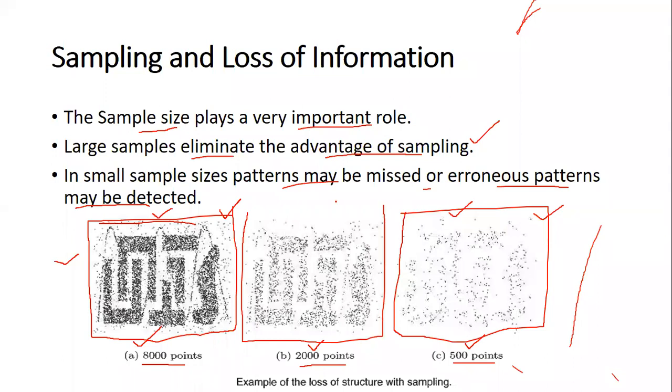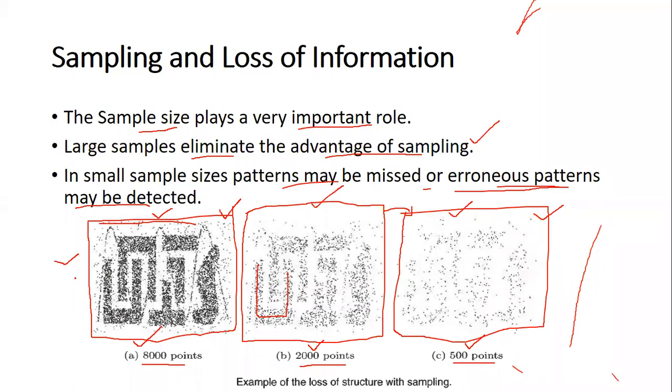The sample size is not very small. So as in the case of the 500 points case, we don't get erroneous patterns. The pattern is reasonably good. We can understand the pattern very clearly. We can understand the pattern very clearly in this diagram also.